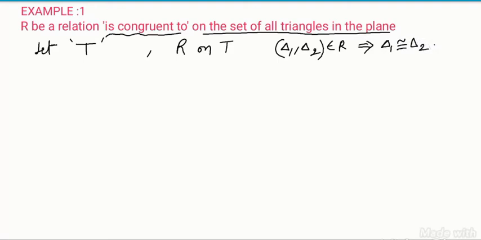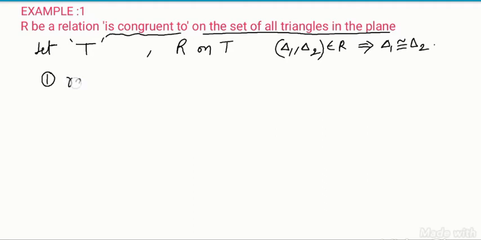This is the given statement, and we have to check whether it is an equivalence relation or not. To check this, we have to see whether it satisfies reflexive, symmetric and transitive.